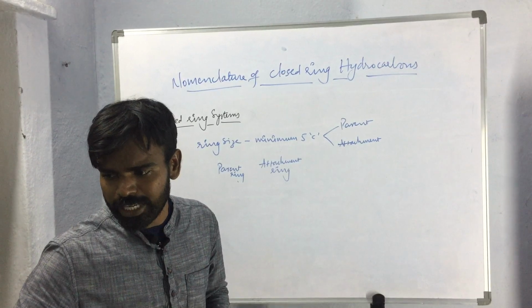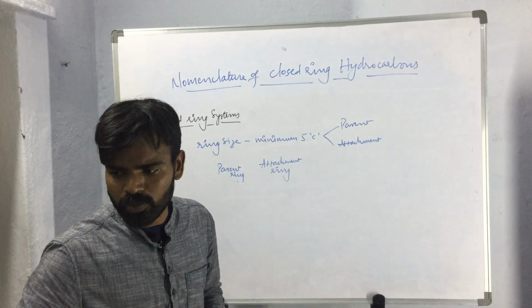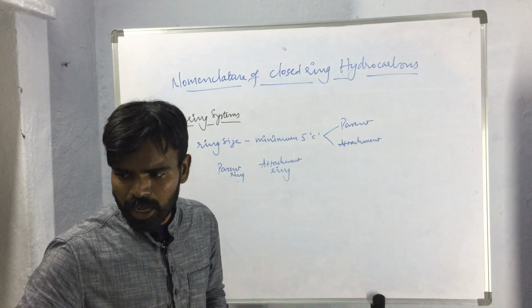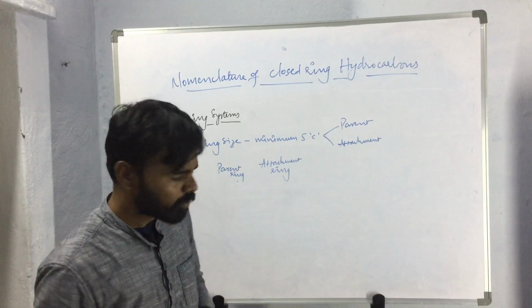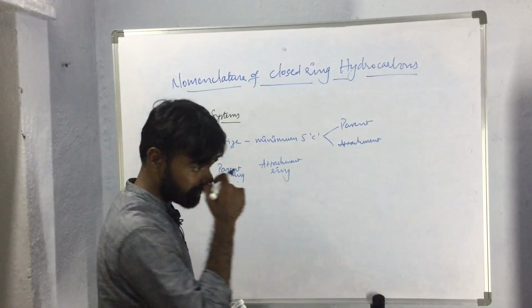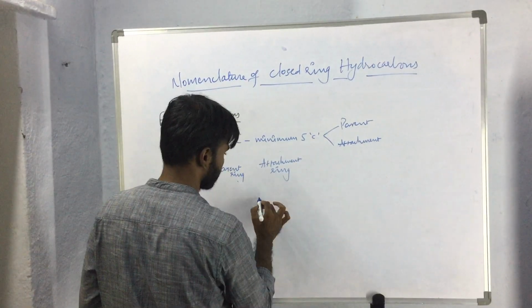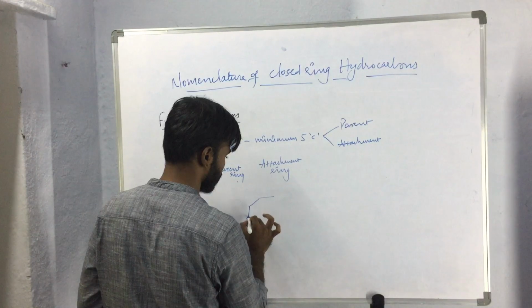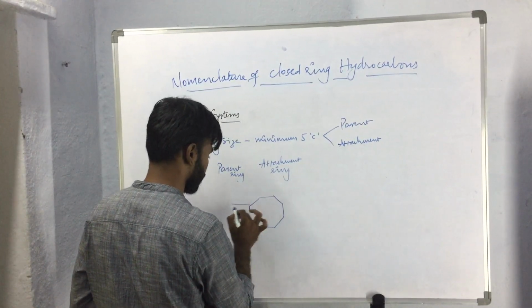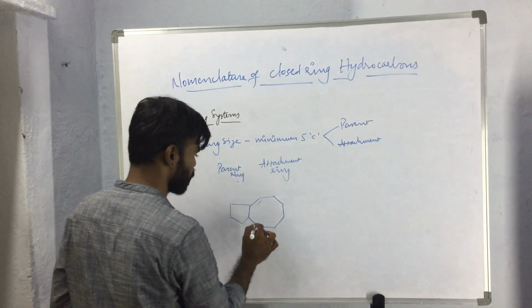Now, how to select the attachment name for the compound? For selecting the attachment name, let us consider one example. So this is our example.